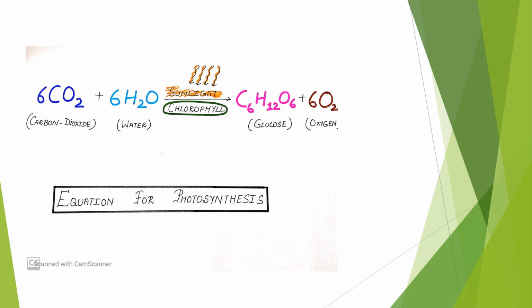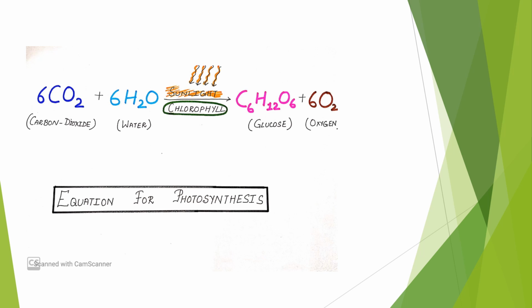Here is the equation for photosynthesis, or how you can represent the process of photosynthesis through a chemical equation. So here carbon dioxide plus water in presence of sunlight and chlorophyll forms glucose and oxygen.